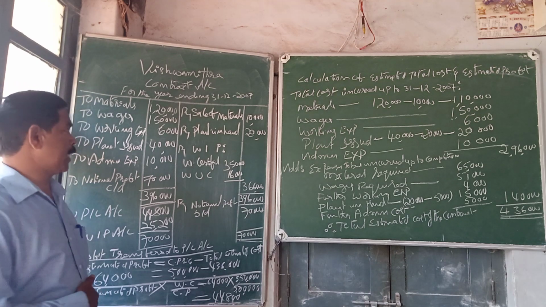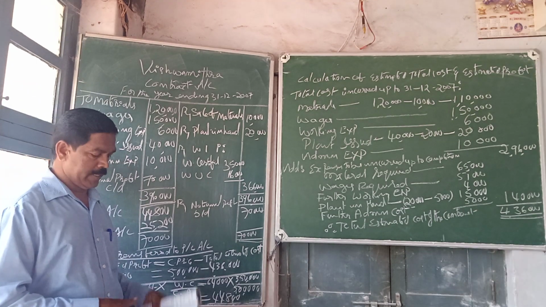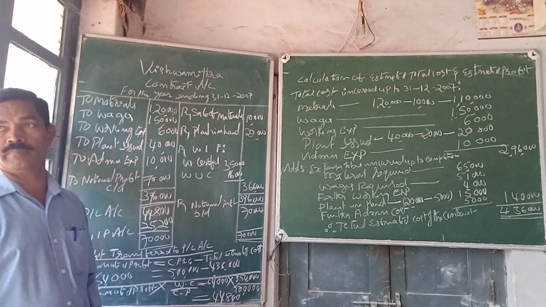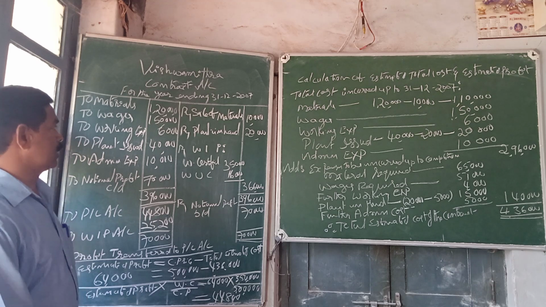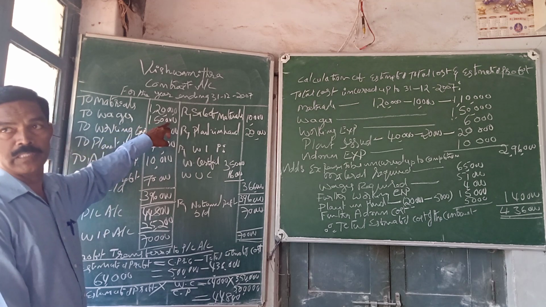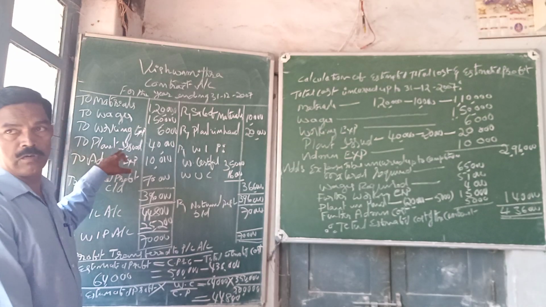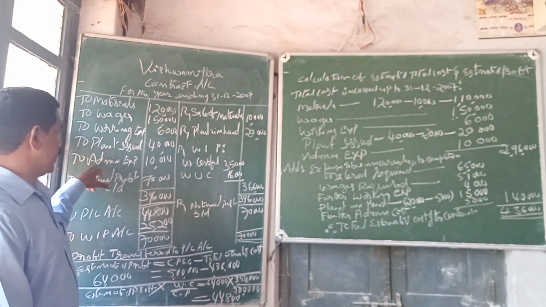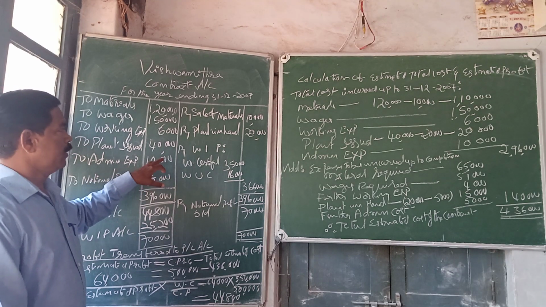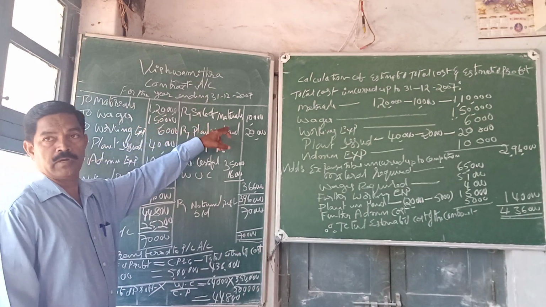First, on the debit side, we enter all the expenses incurred by the contractor. Here the expenses are given one by one. Materials 1,20,000 worth of materials used for the contract in the year 2007. Then wages of rupees 1,50,000 incurred. Then working expense of 6,000 incurred. Plant, total worth of plant issued 40,000. Administration expenses incurred 10,000. Then sale of materials: out of materials 1,20,000, 10,000 worth of materials sold.